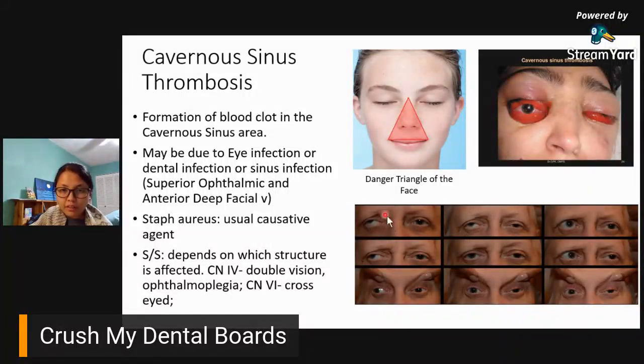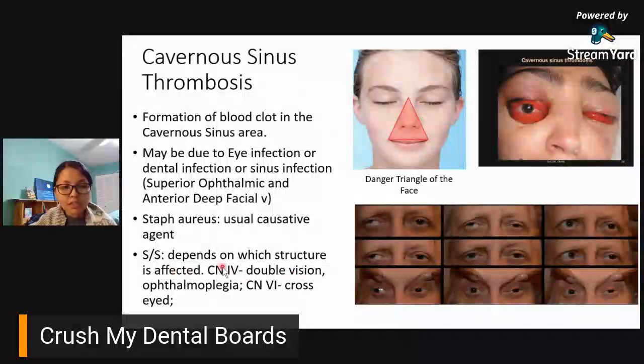Pansinin niyo yung right eye niya. Yung right eye niya, gumagalaw pa, di ba? It can look to the right, center, to the left. But take a look at the left eye. It doesn't go anywhere. It is not moving at all. Why? Because sometimes when an infective clot lodges within the cavernous sinus area, you can actually experience several things.